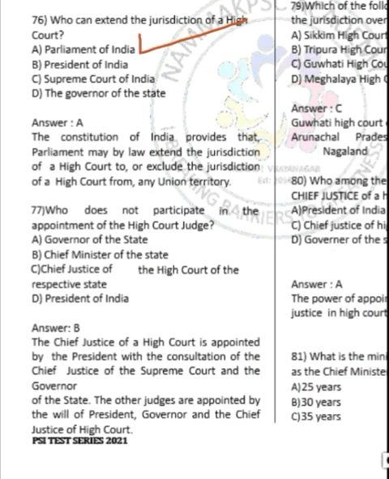Let us move on to question number 77. It is asking who does not participate in the appointment of High Court judge. Correct answer is option B, Chief Minister of State. So Chief Justice of Supreme Court and Governor of the state are consulted by President in appointment of Chief Justice of a State High Court, whereas other judges are appointed by President on consultation with Supreme Court Chief Justice and the State High Court Chief Justice and the Governor of the state. So Chief Minister of the state does not have role in the appointment of judges.